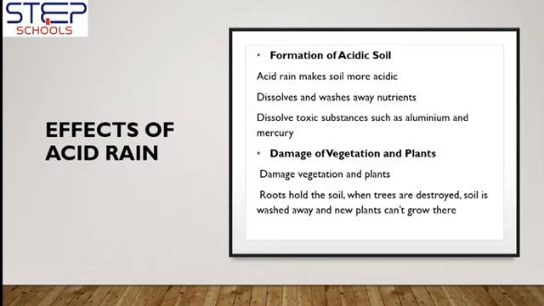Second one is damage of vegetation and plants. When acid rain falls on the vegetation, it affects plants and trees. The plants and trees start wilting. We know that roots hold the soil in mountains and hilly areas. So when acid rain damages the trees, there are no roots left in the soil, so the soil is washed away from those hilly areas, and there will be no new plant growth there.